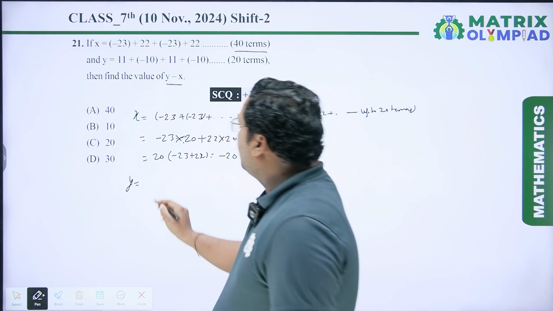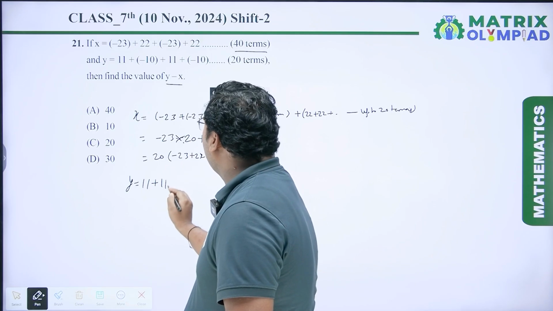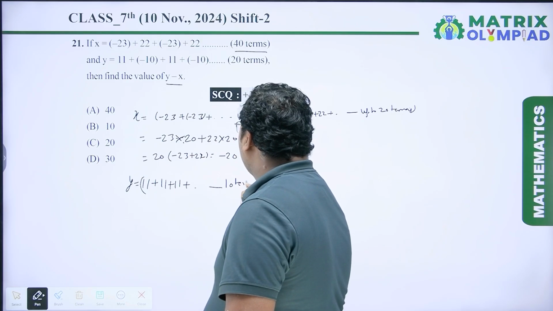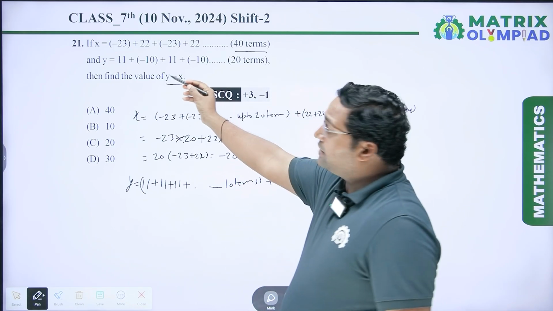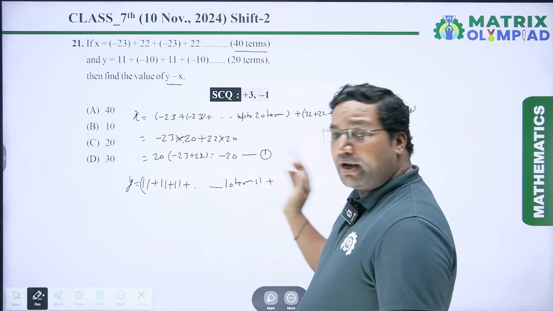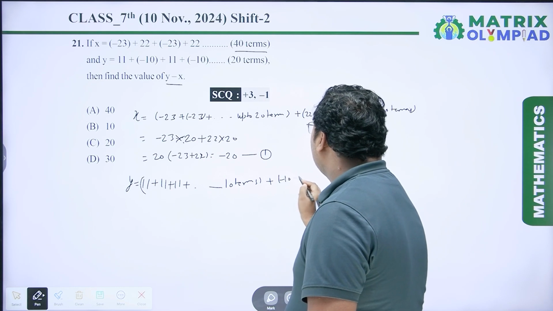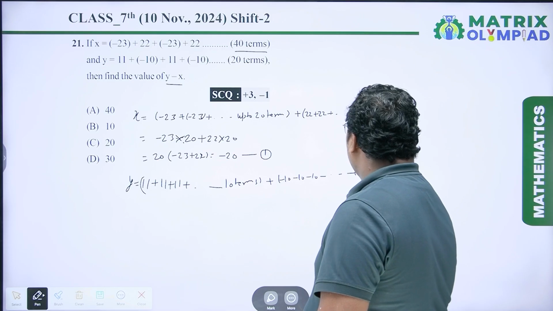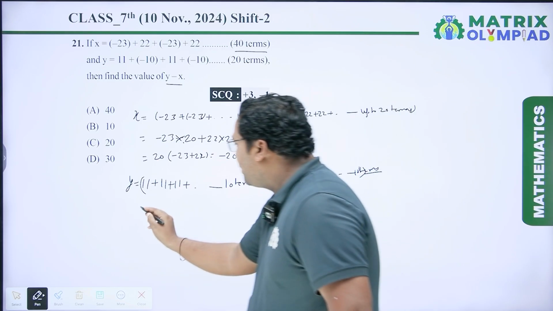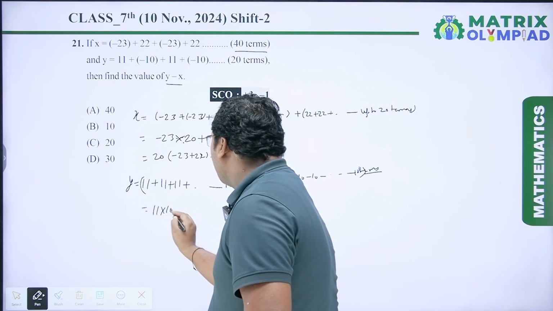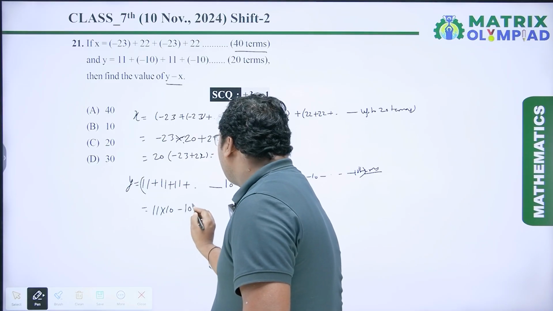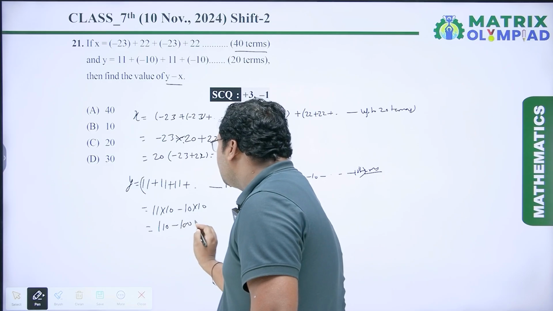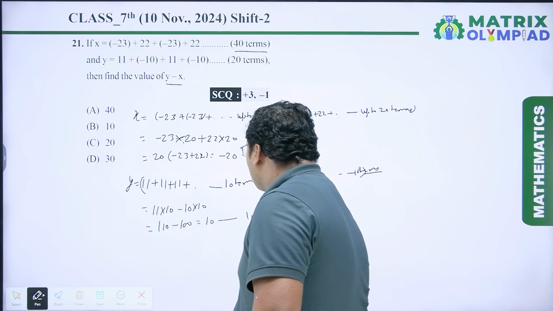So y equal to 11 plus 11 plus 11 up to 10 terms, plus minus 10 minus 10 minus 10 up to 10 terms. So this value is 11 into 10 minus 10 into 10. So 11 into 10 is 110, 10 into 10 is 100. So the value of y is 10. It is equation number 2.